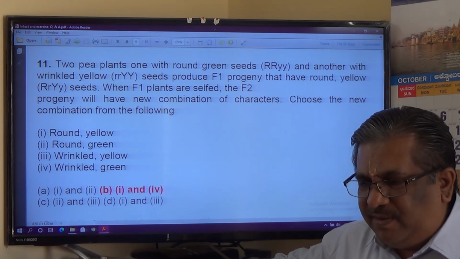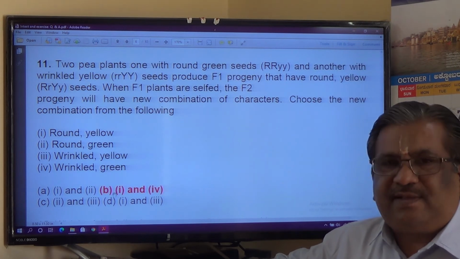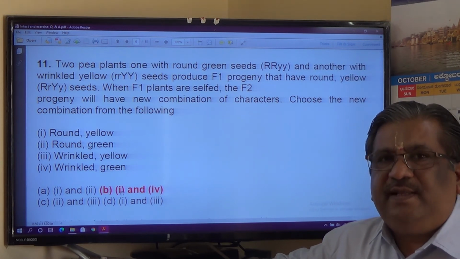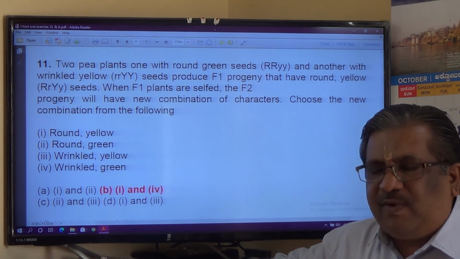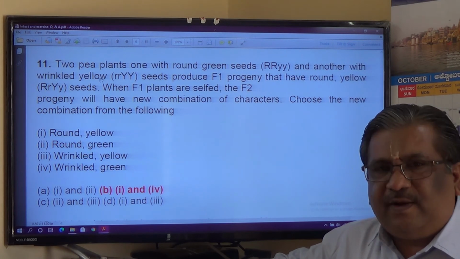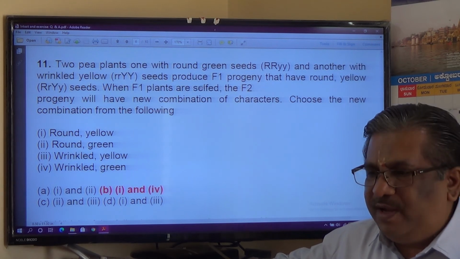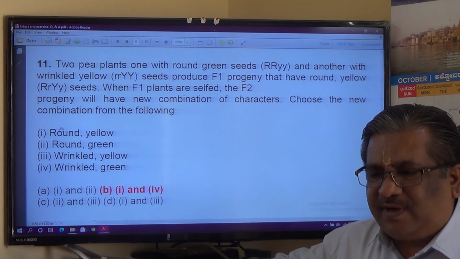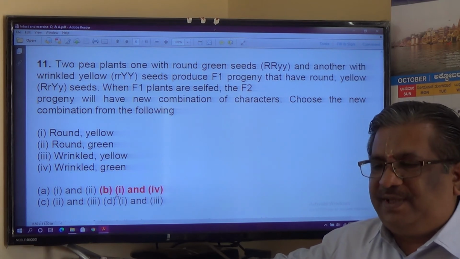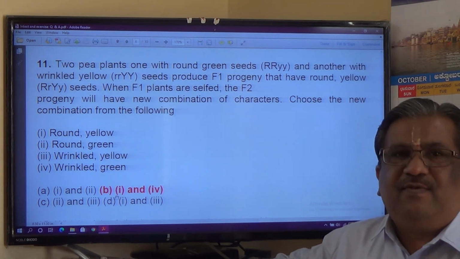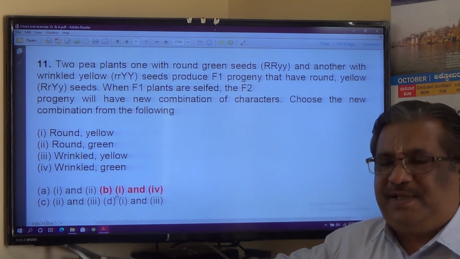Are these options available? Round yellow, wrinkled green. 1 and 4. Yes. You have to study this a bit in order to understand this. See, round green was there and wrinkled yellow was there. These two were crossed. So the new combination would be round with yellow and wrinkled with green. That is what? Round yellow, wrinkled green. 1 and 4. These are the new combination of the plants. Apart from the individual combination, these are the new combination. That is the exchange of characters takes place here.